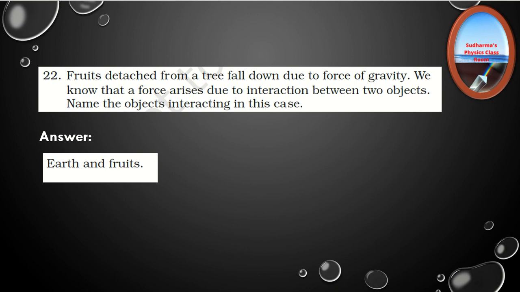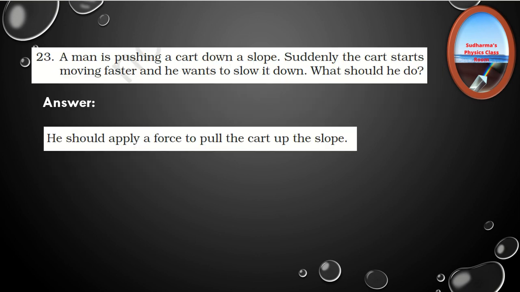Okay, so understand that it is a mutual force, but the attraction of the earth towards the fruit is not visible because of the huge size of the earth. But our question is, name the objects interacting in this case. So definitely the objects interacting in this case are the earth and the fruit.